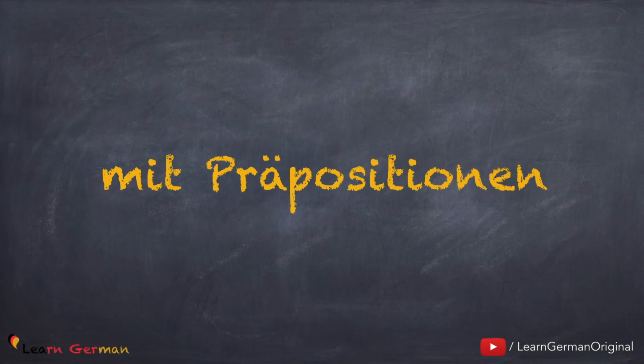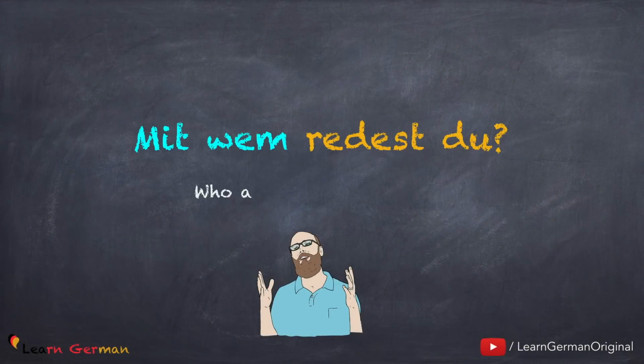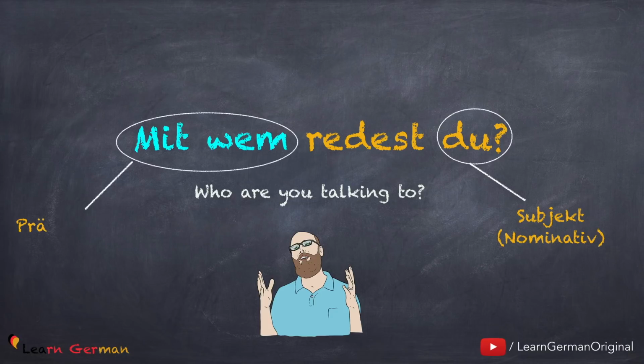Even with dative prepositions, you can use the interrogative pronoun wem. If you want to revise dative prepositions, you can watch our video on this topic. The link can be found below in the description. So here's the first example. Mit wem redest du? In this sentence, du is the nominative Subjekt and mit wem is the prepositionales Objekt, where the preposition is in dative. The answer could be mit Tobias oder mit Anja.